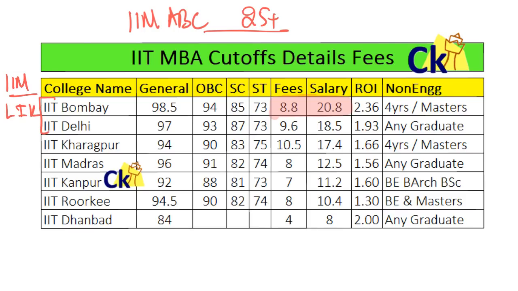Similarly, we can compare IIT Delhi, where the average salary is 18.5 but the fees are 9.6. From an ROI point of view, they are much better than IIMs. But of course, we have to look at the brand name also. If I compare the brand name, they are at par, so I will count them at par with IIMs Lucknow, Indore, Kozhikode.